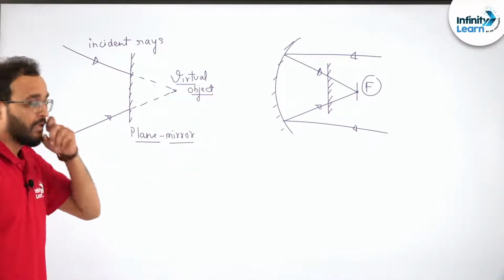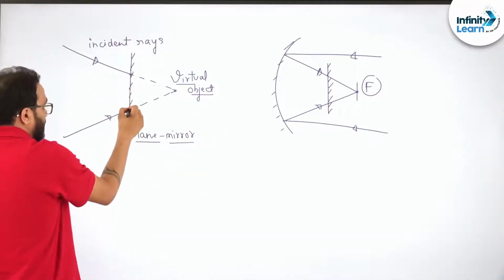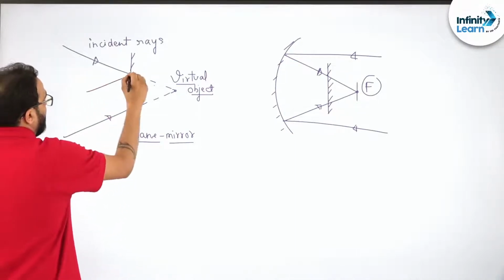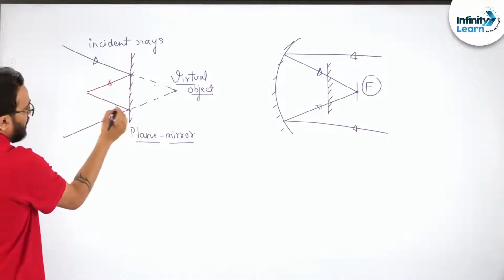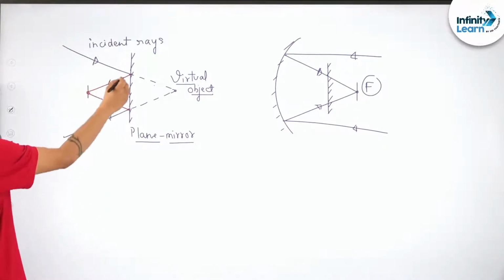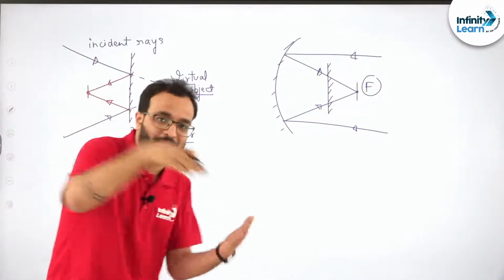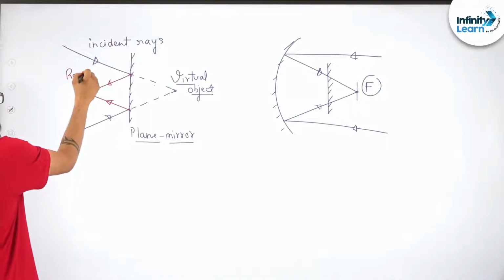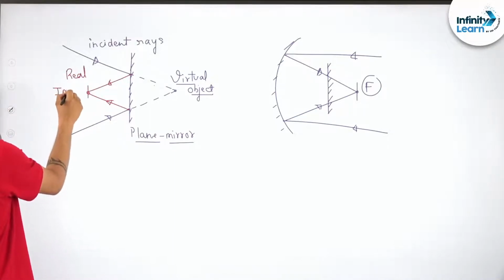For this mirror, now what will happen? These rays will get reflected from here itself like this and they will meet here. So these are reflected rays which are actually meeting at a point, right? So we will say this is a real image.